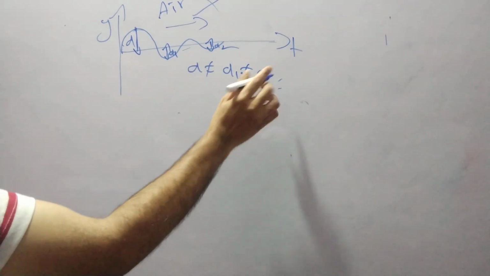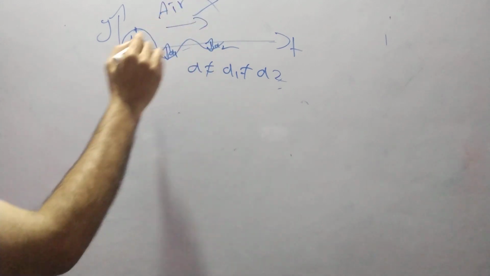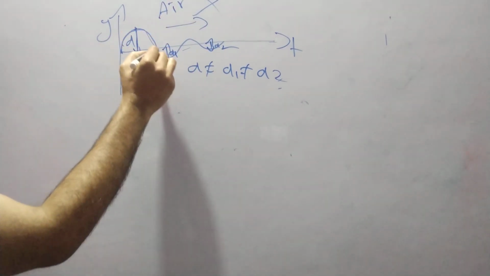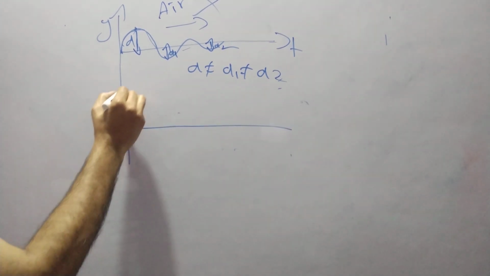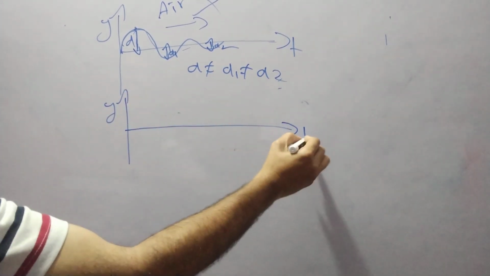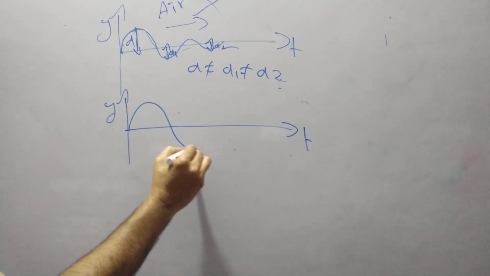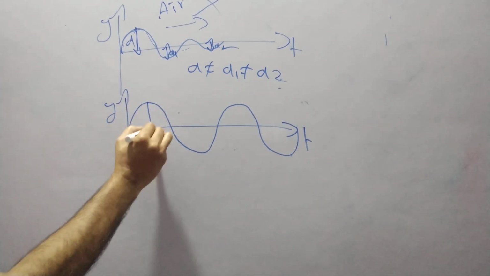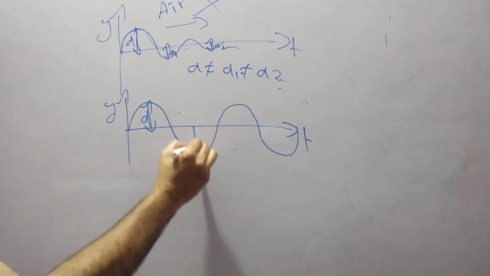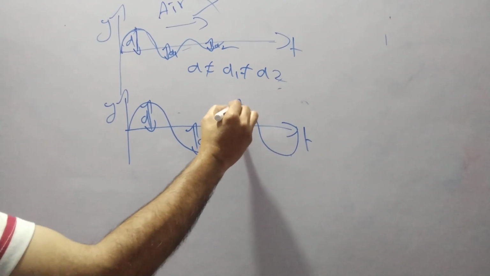By the definition, it should have the same amplitude, meaning this distance should be the same. So the wave should be like this, with time t. This is the form of the wave, where this is d, this is d, this is d, this is d.